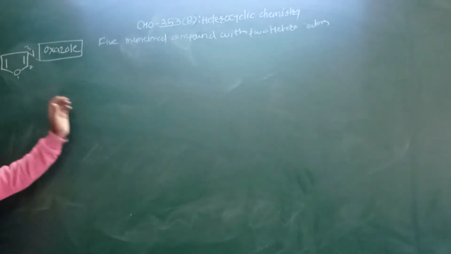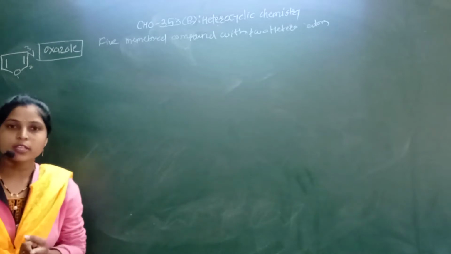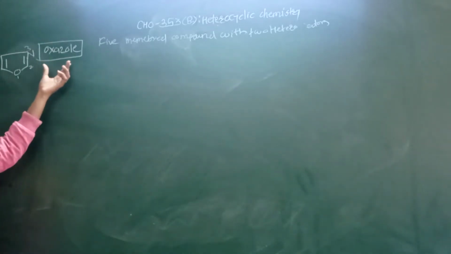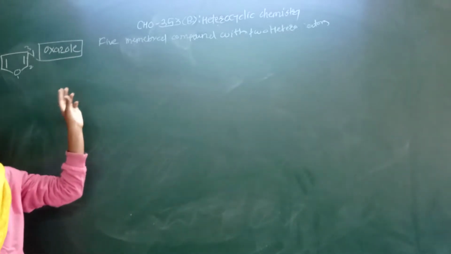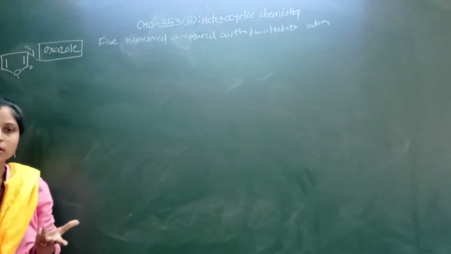In the name, we know which heteroatoms this five-member ring contains: oxia means oxygen and azole means nitrogen heteroatom.